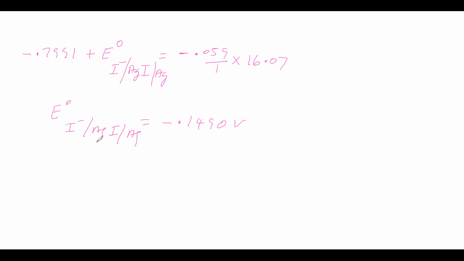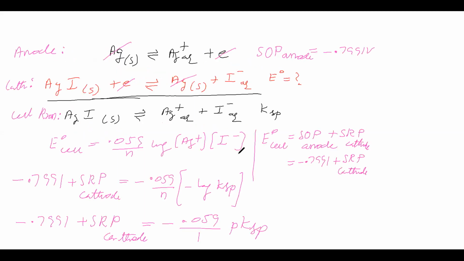Now this AgI is in contact with I minus solution, that means potassium iodide solution. They are asking for the SRP of this electrode reaction only. For this electrode reaction, what is the E naught value? They are asking. That's what we got. Okay. We got the answer for this question.